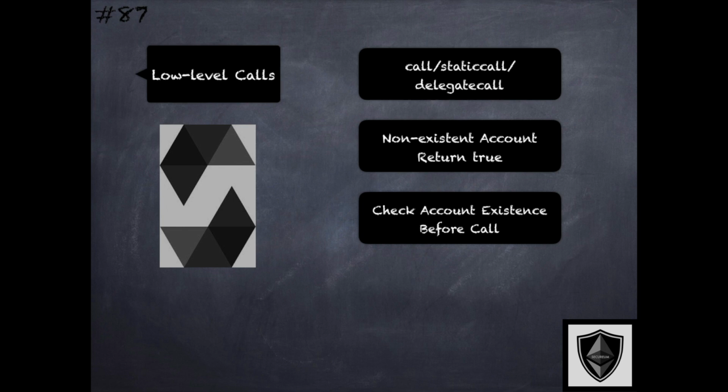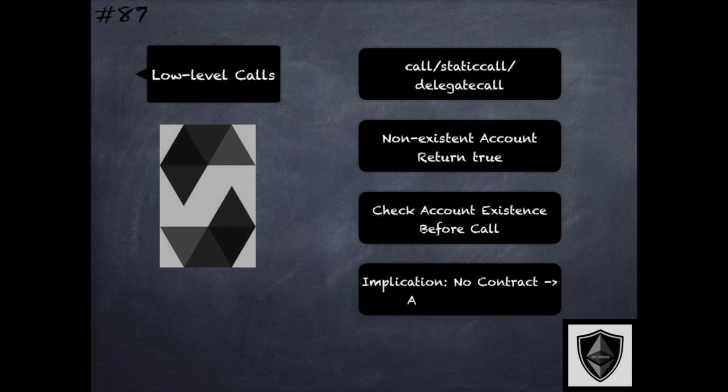This has resulted in some serious security vulnerabilities being reported in various high-profile smart contract projects. So this is something to be kept in mind when analyzing the security of smart contracts that use these low-level calls.